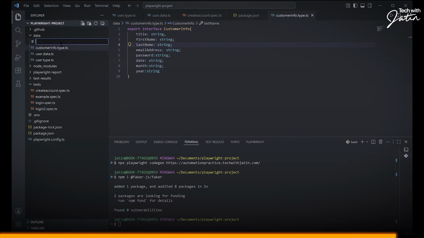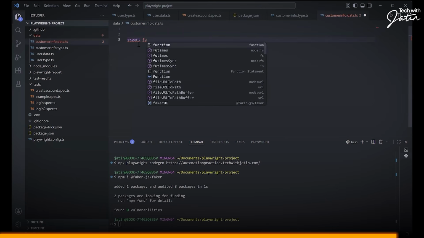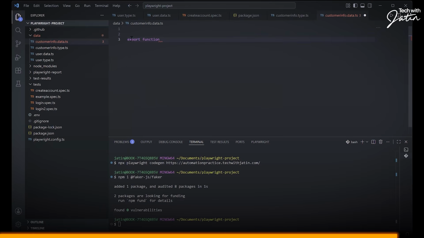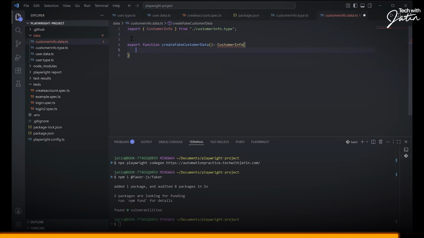What is the next thing that we're going to do? We're going to quickly create a file, and I'm going to call this customer info.data.ts. And over here, we are going to create a function. And by now, everyone knows that I'm going to export that particular function. We want to access that particular function outside this particular file. That's the reason the export word pops up over there. Export function. What should I name this guy? Create fake customer data. And this particular method is going to return me what kind of data? It's going to return me a customer info object.